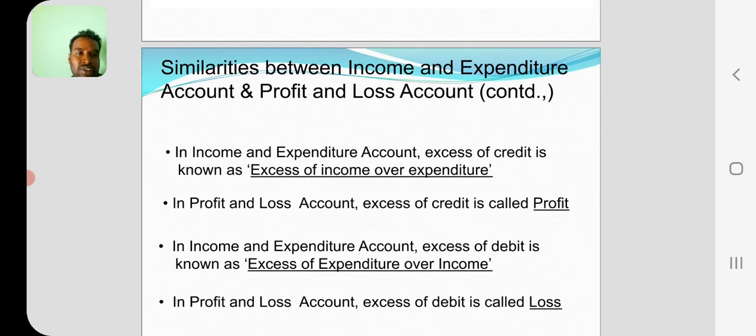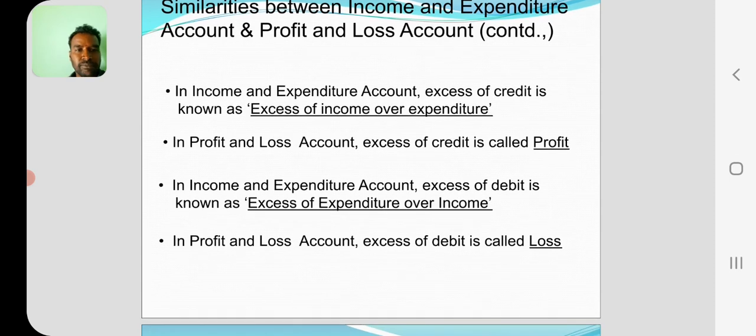In income and expenditure account, excess of credit is known as excess of income over expenditure. In profit and loss account, excess of credit is profit. We use the word profit in trading organization. Instead of profit, we use the word surplus in case of non-trading. Okay, excess of expenditure over income means it is a loss used in profit and loss account; a deficit, the word used in non-trading.